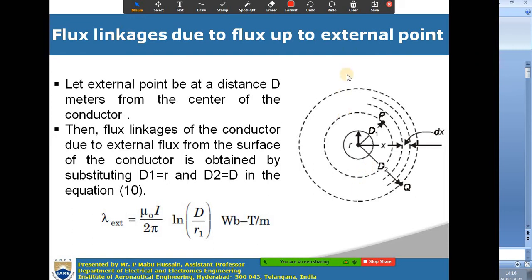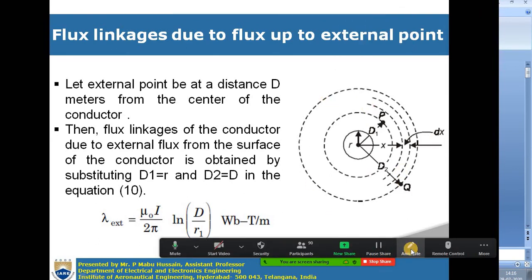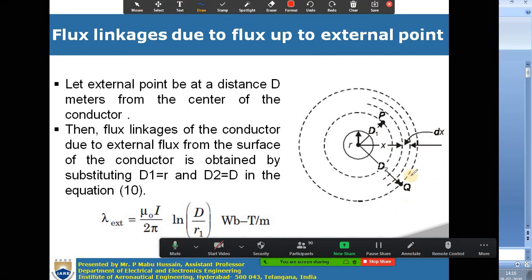Now here we have to determine the flux linkages due to the flux up to some external point. So you have to consider one external point. In the previous case we took 2 points P and Q. Now here you take only one point Q, which is at a distance d2.